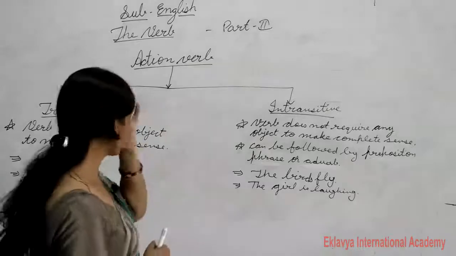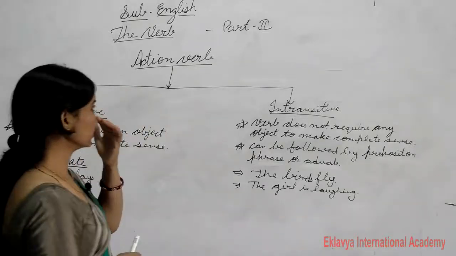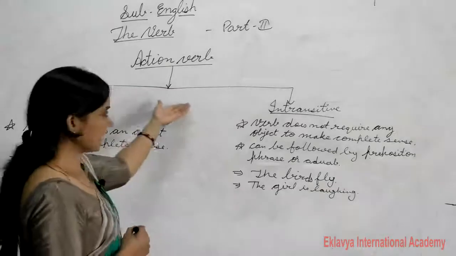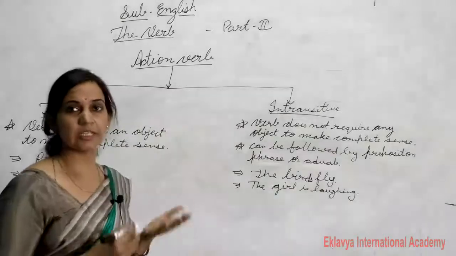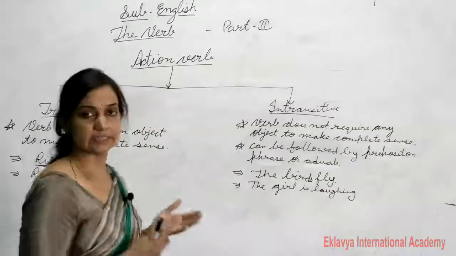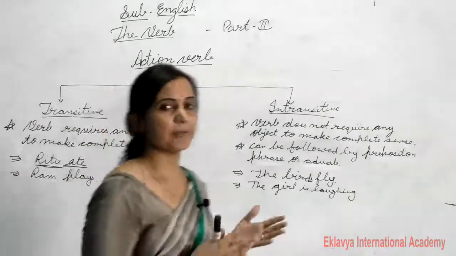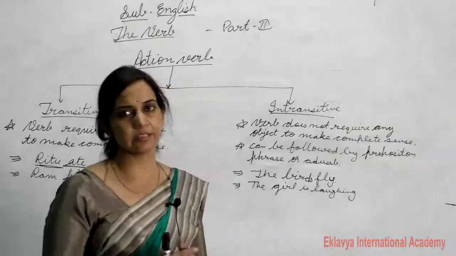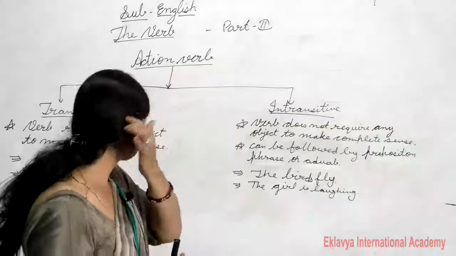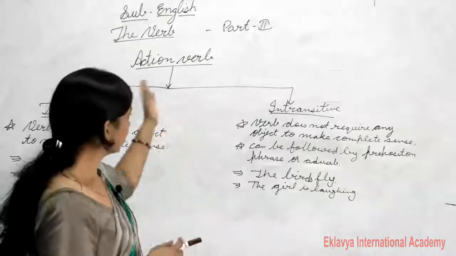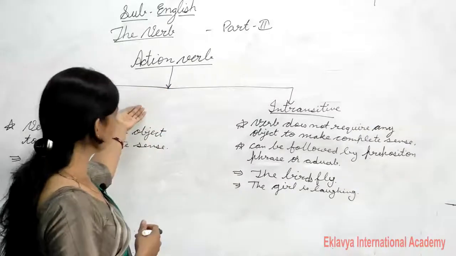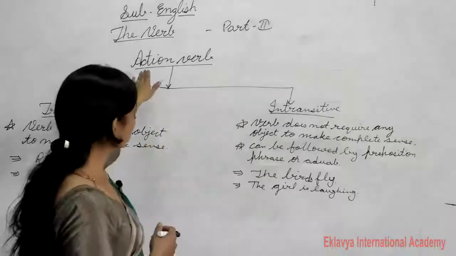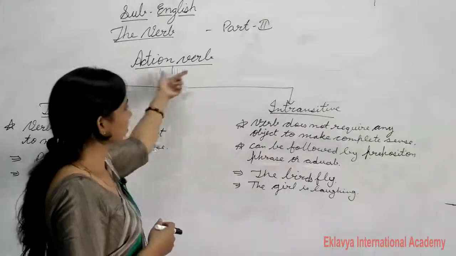Okay, in the first part we have read about the verb and the types of verb. Verbs tell us what a person, thing or animal does, what a person thinks or is, and what a person or thing has. So a verb tells us mainly three things, and we have also read about stative verbs. Now today we will read about action verbs.